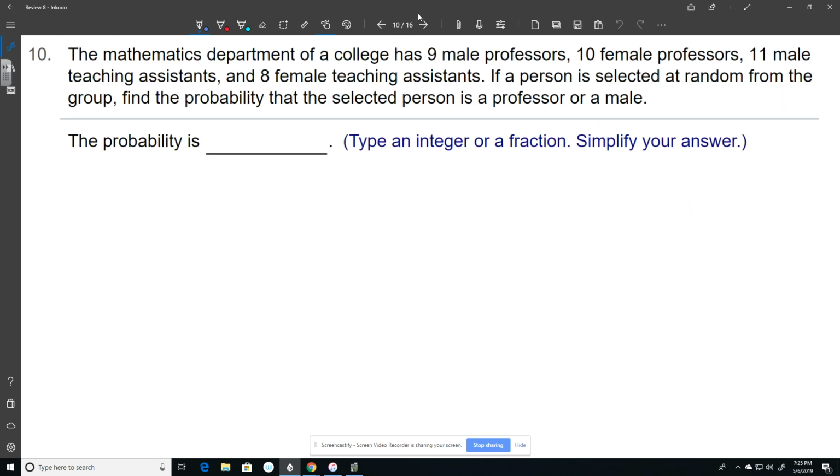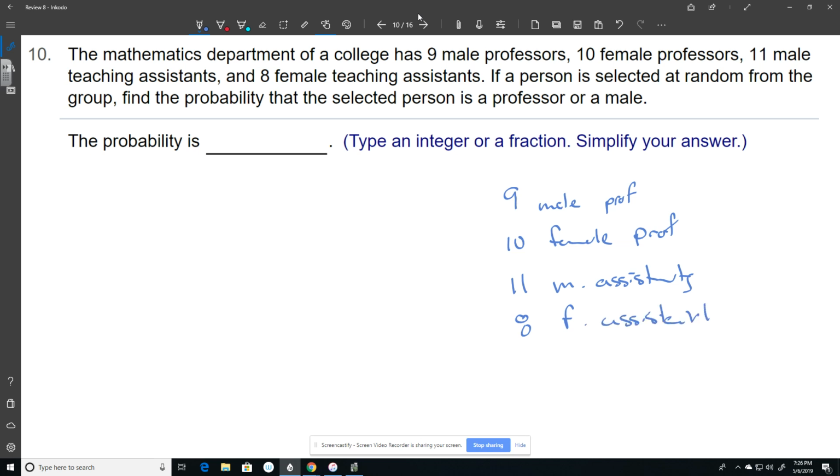Okay. All right, number 10. The mathematics department of a college has 9 male professors, 10 female. So I'm going to start writing this down here because it confuses me when it's all mixed in. So there's 9 male professors. There are 10 female professors. There are 11 male assistants. I won't abbreviate assistants because some of you get mad when I do that. 8 female teaching assistants.